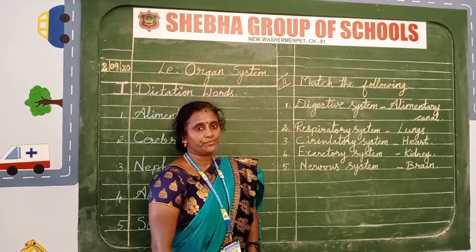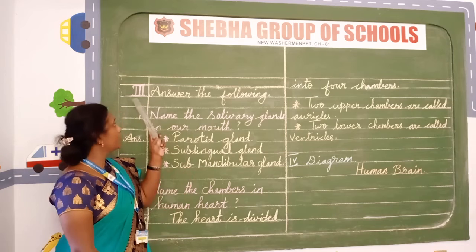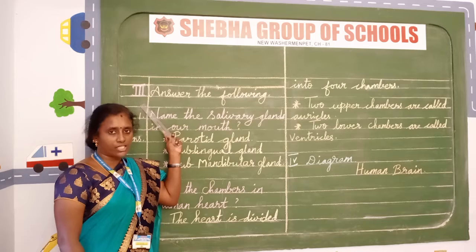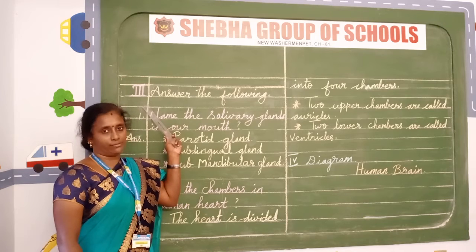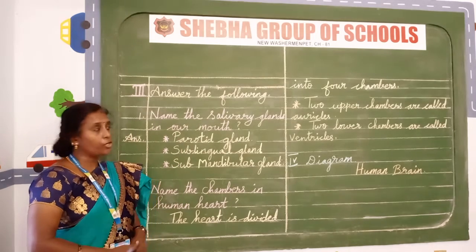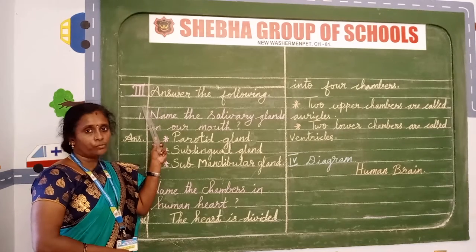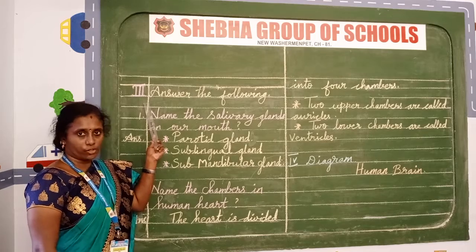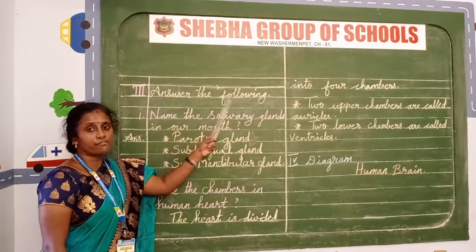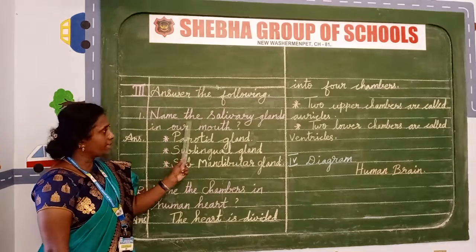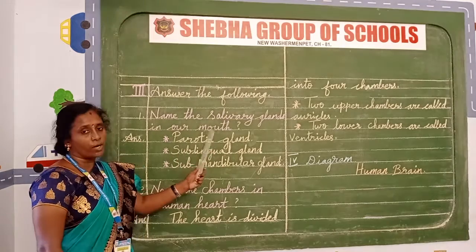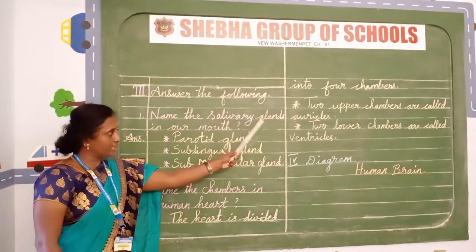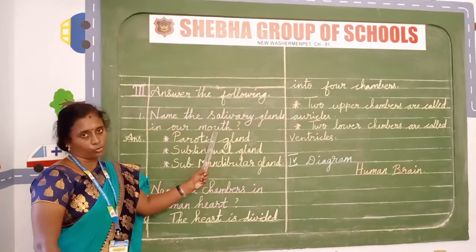Okay children? Yes children, now we are going to write Roman letter 3. We finished the Roman letter 2 matching. Below that you have the space, so you continue your writing. Now Roman letter 3, answer the following. Number 1, name the salivary glands in our mouth.